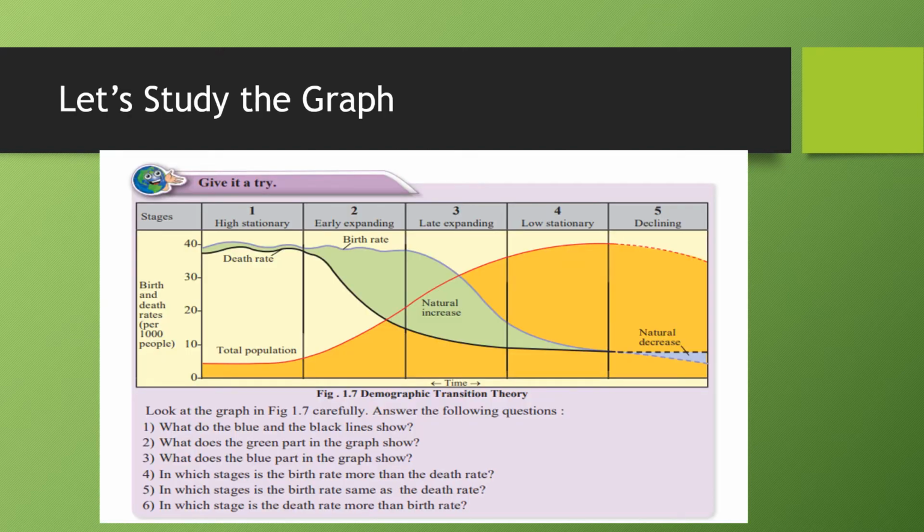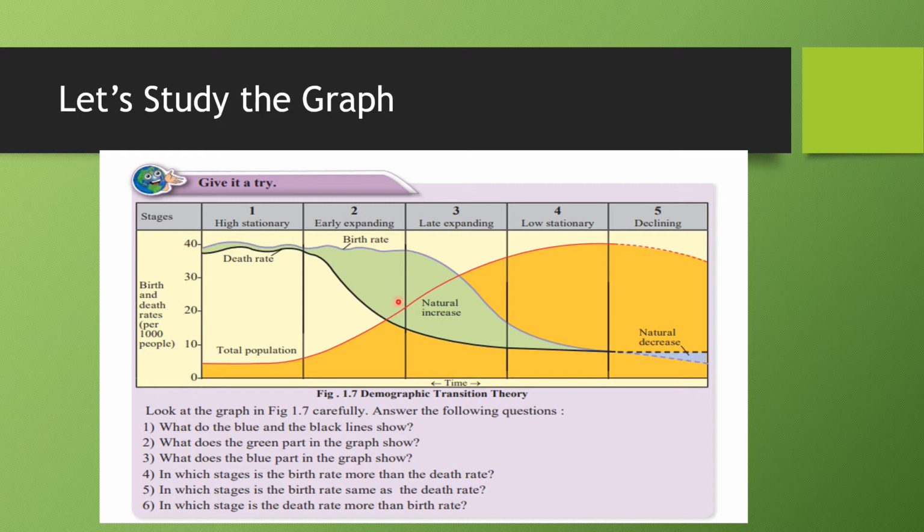Let's try to study this graph. We need to look at this graph, study it and answer all the six questions carefully. So what are the blue and black lines? What do they indicate? The blue line indicates the birth rate. Can you see birth rate is written here? The blue line indicates the birth rate, whereas the black line indicates the death rate. Can you see the death rate which is given here? So the blue and black lines indicate birth and death rate respectively.